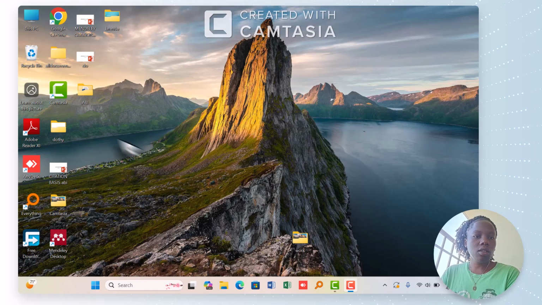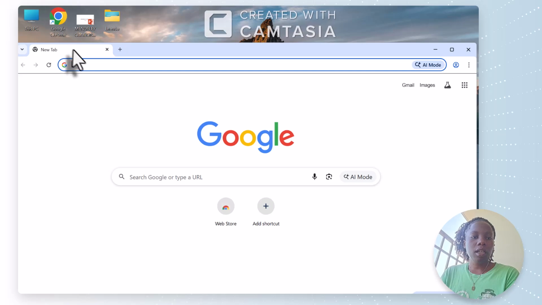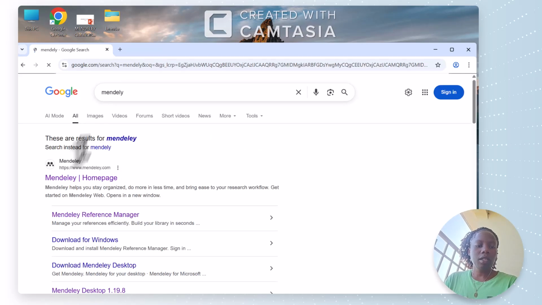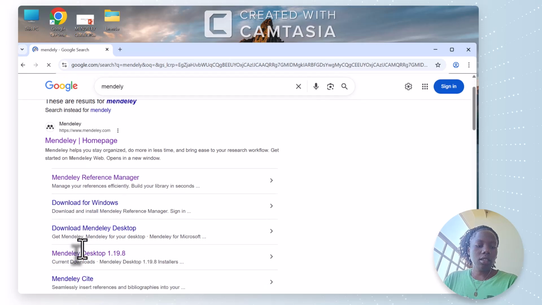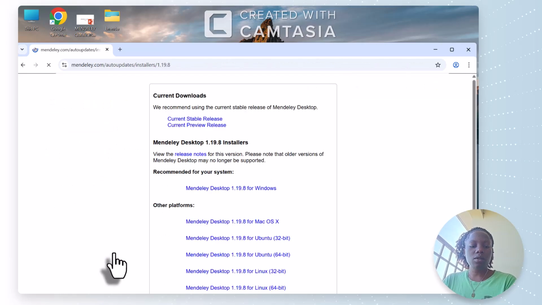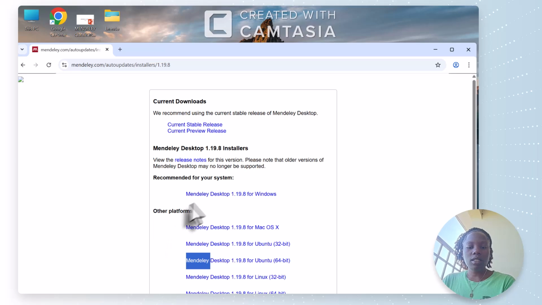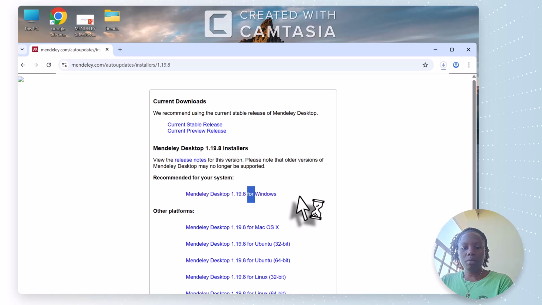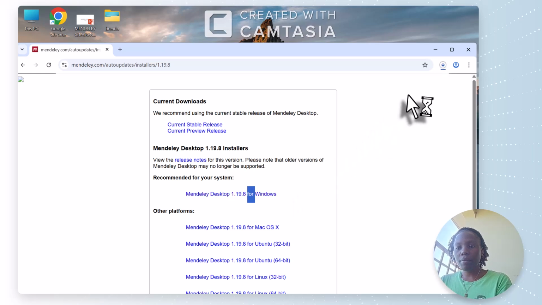So follow with me. You come here on Google Chrome, you open, come here on search, you search Mendeley. Mendeley Desktop 1.19, so you shall download this one. So now it's here. You come here and download for Windows, so it's here being downloaded.